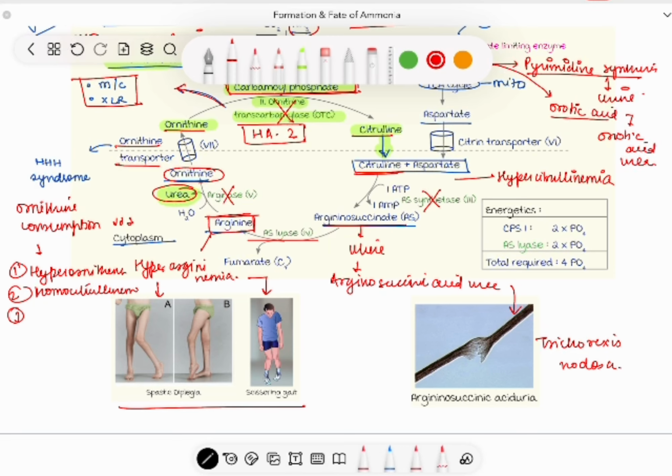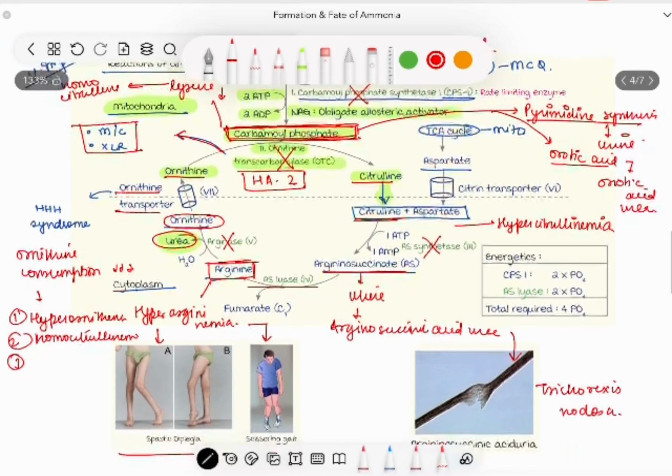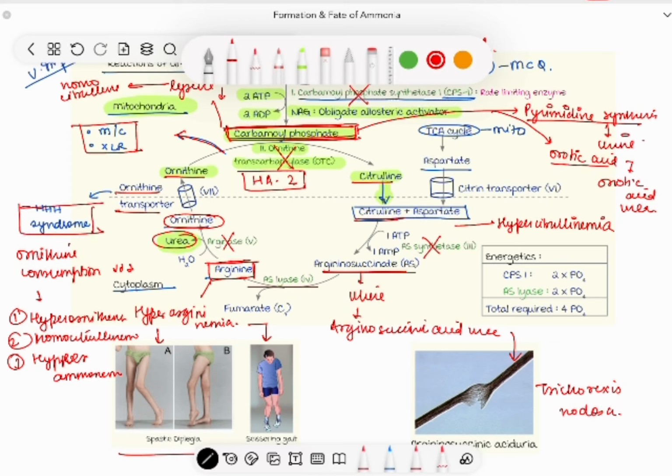Now, we have a basic knowledge that if there is a large amount of product accumulated, the cycle stops moving forward. Hence, even NH3 will be accumulated, resulting in hyperammonemia. So, the deficiency of ornithine transporter results in HHH syndrome. Also, in some rare cases, there may be deficiency of citrulline transporter.